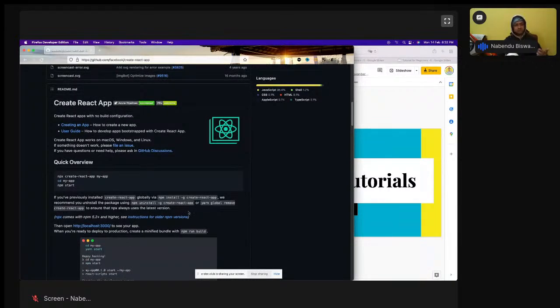I helped a lot of students to fix this issue. They're not able to get the React app running because sometimes this causes a lot of issues. Okay, so let us create it. First npx create-react-app. You just need to do this, and you don't need to do anything else.